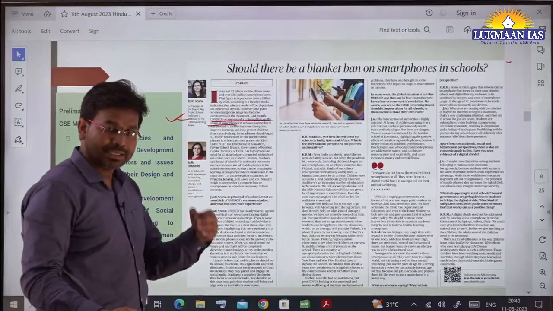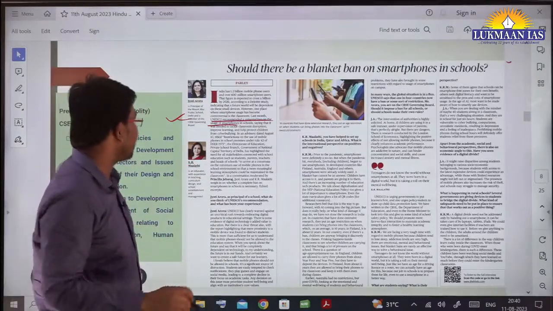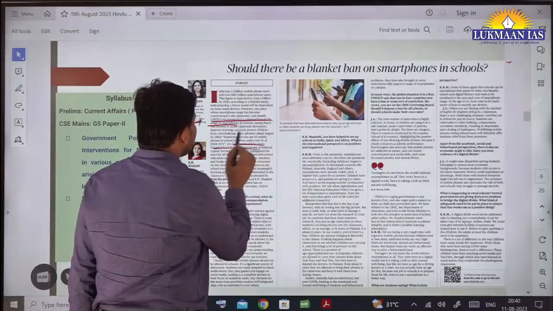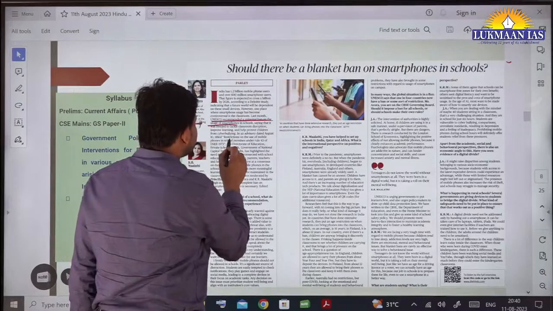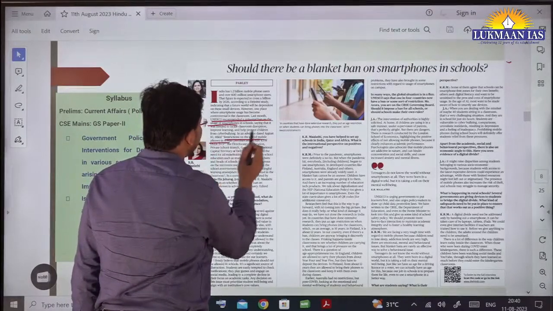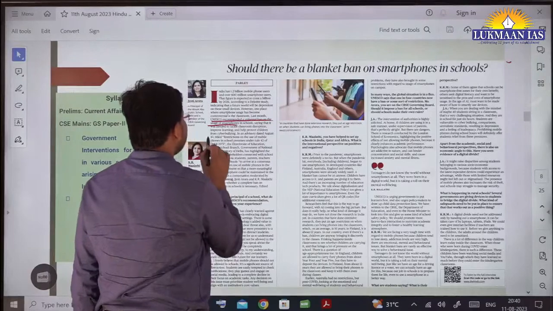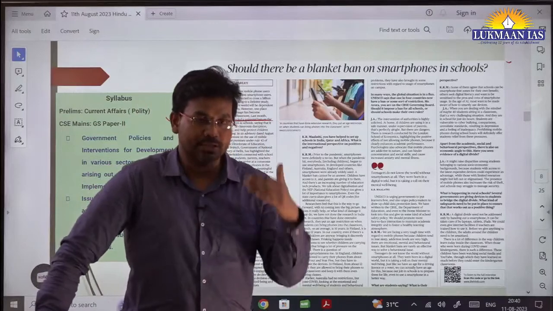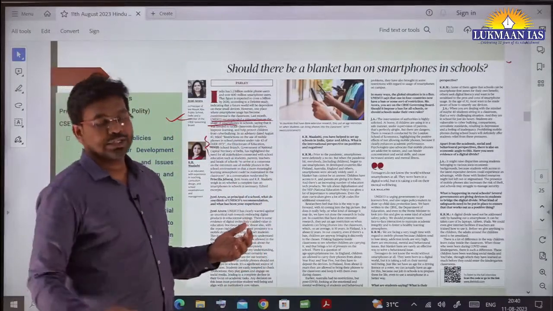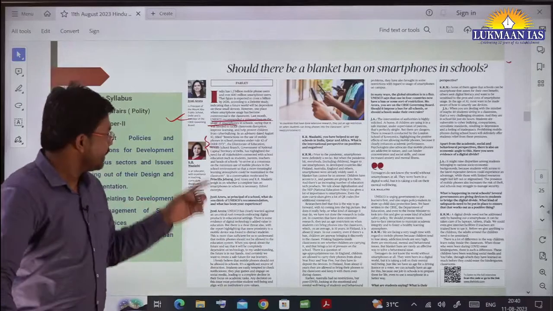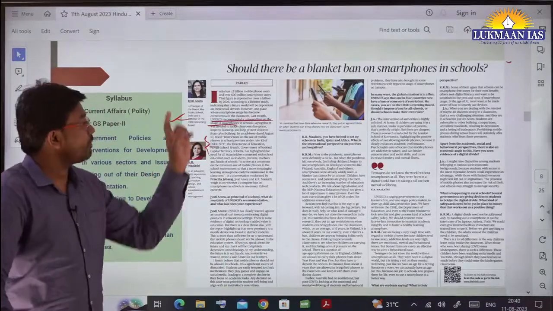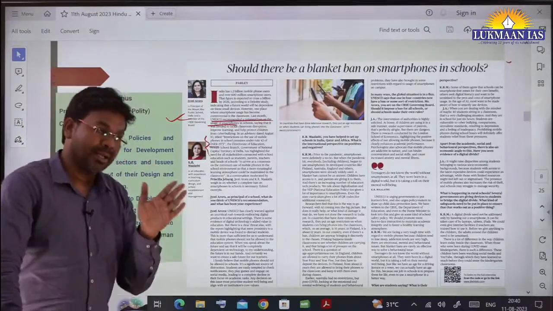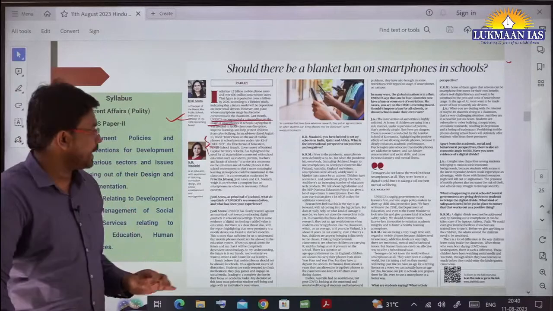Related to this, the Directorate of Education, private school branch, of the Delhi government has come up with advisory restrictions on the use of mobile phones in school premises under Rule 43 of the DSER. They are consulting all the stakeholders, be it parents, school officials, teachers and also students, on whether a blanket ban of smartphones in schools is needed or not. What can be the positive aspects of it, what can be the negative aspects.